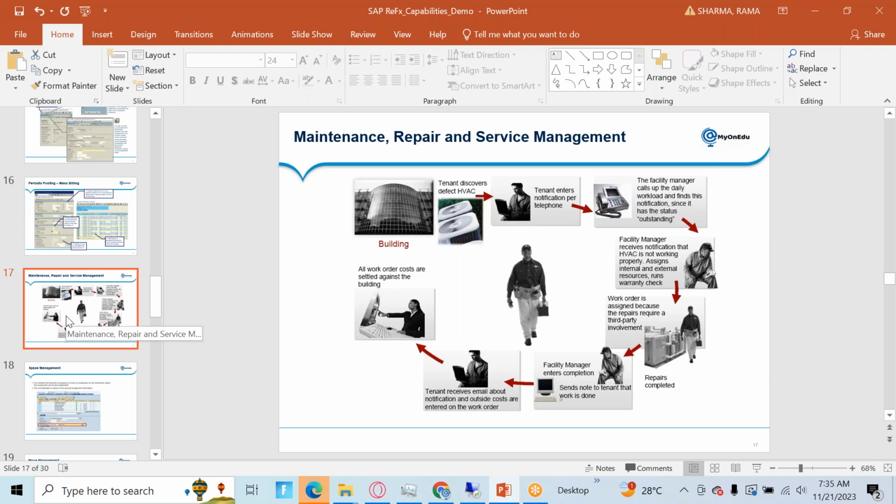Okay, because let's say if a motor burns and the cost is huge, for example, how exactly do you want to manage this cost? Whether you want to take it directly into your cost center or you want to just add that cost, it depends. I'm just taking one simple example. So that we can manage through REFX and plant maintenance.